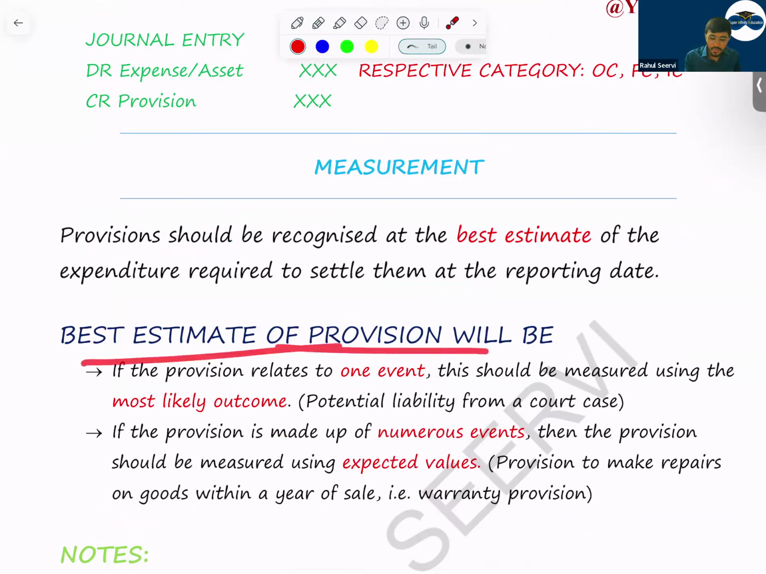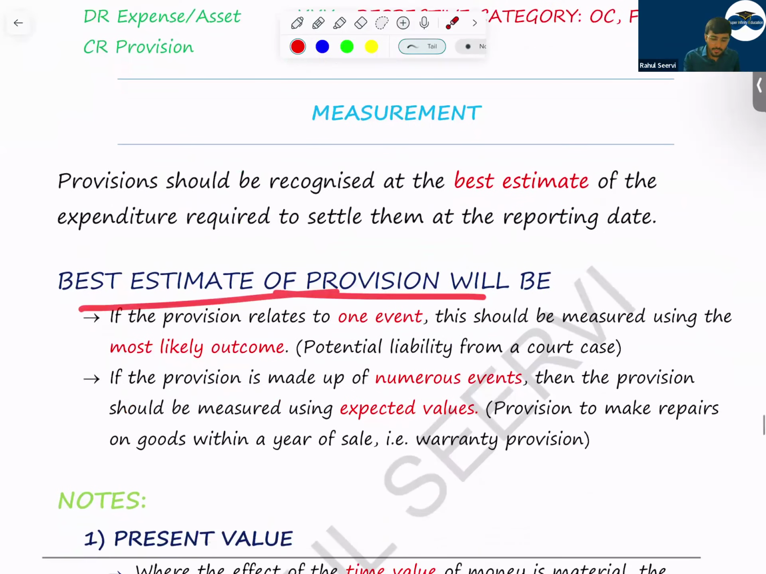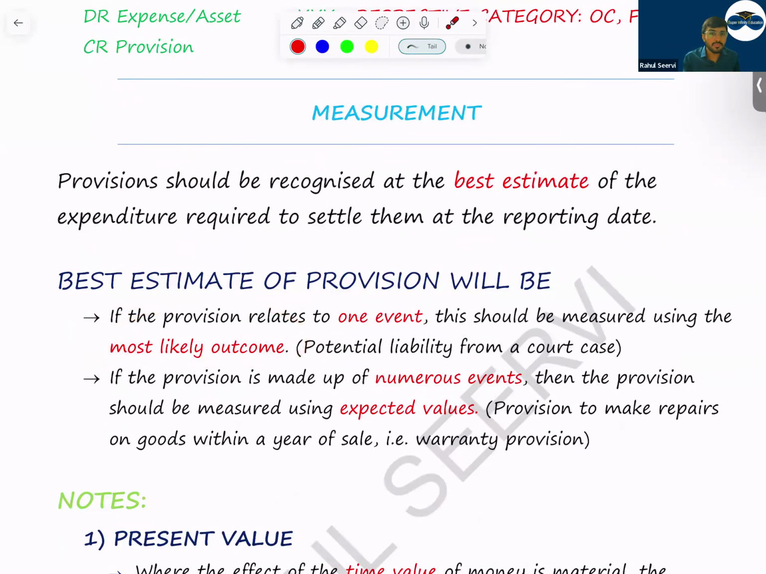So best estimate of provision will be two methods. Most likely outcome. Most likely outcome will be for one event, like court case. Either you'll win or either you'll lose. Provision, or we can use expected value method. Expected value method will be used for warranty provision, where the company will estimate, okay, how many goods or the number of items that can come for repair.